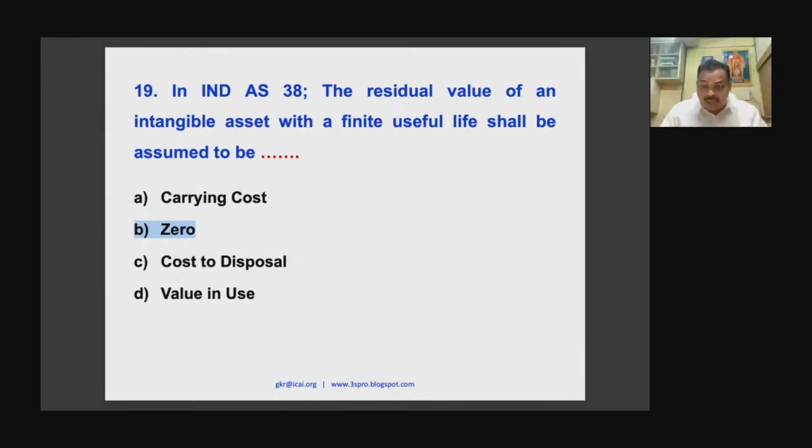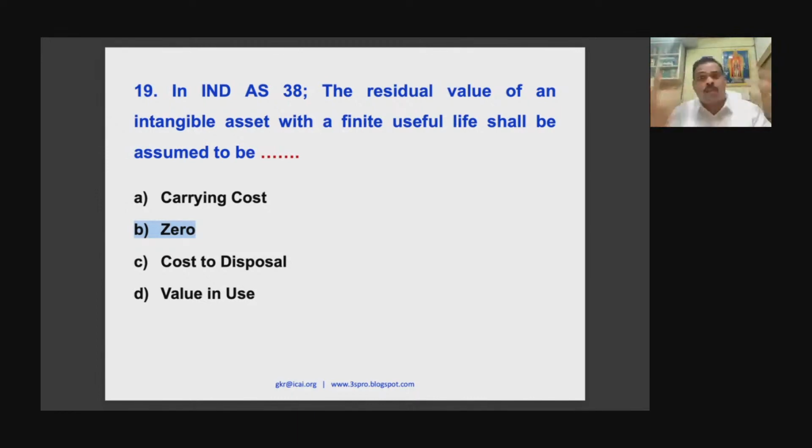Now, what if there is a value? Well, if it is a value, it means that you should have a document. You should have a concrete agreement with the buyer who agrees: yes, at the end of the 3rd year, at the end of the 5th year, I will pay this consideration and take this intangible. Intangible, you cannot see, you cannot touch. So therefore, once you have put a cost, you have to amortize over its useful life. Now, useful life, again, you have to review every year. Maybe at the beginning, useful life is 7 years. Maybe 2 years later, remaining useful life is not 5. It is only 1, because another competitor product is coming.